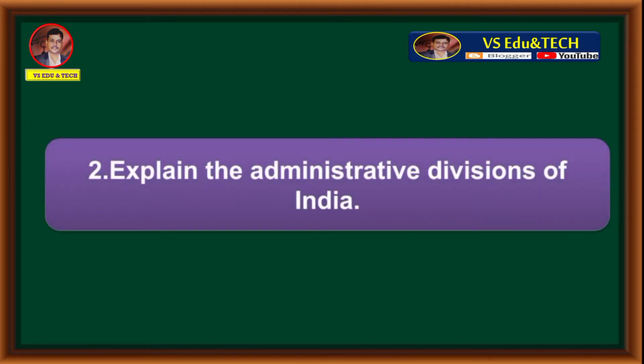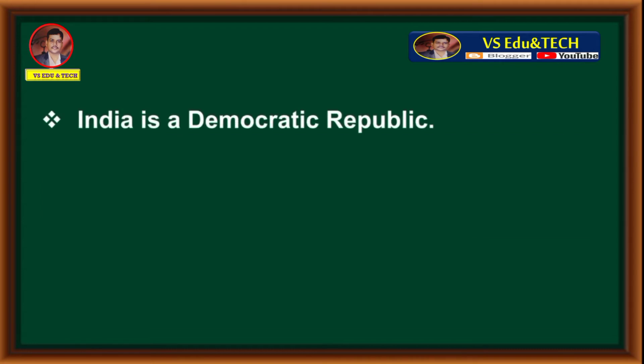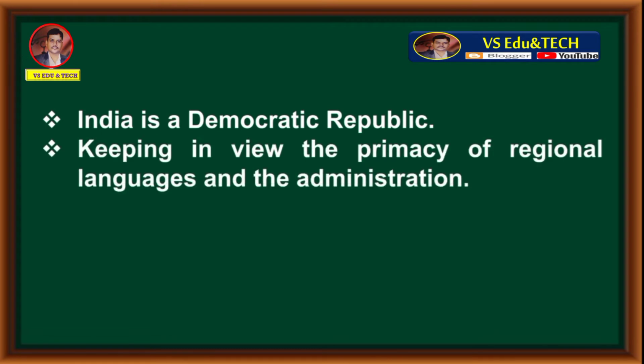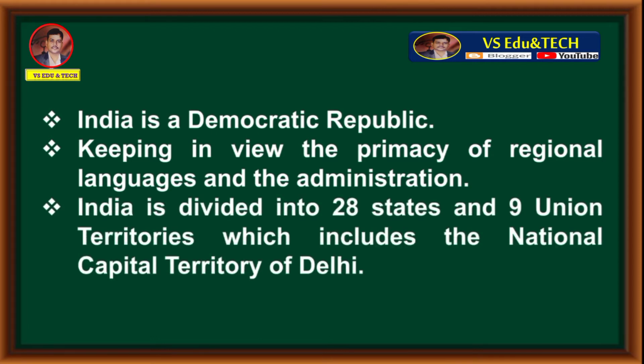Explain the administrative divisions of India. Answer is, India is a democratic republic. Keeping in view the primacy of regional languages and the administration, India is divided into 28 states and 9 union territories, which includes the National Capital Territory of Delhi.